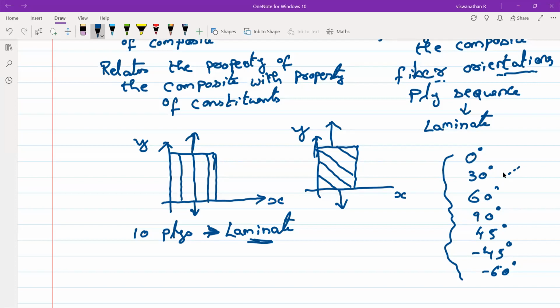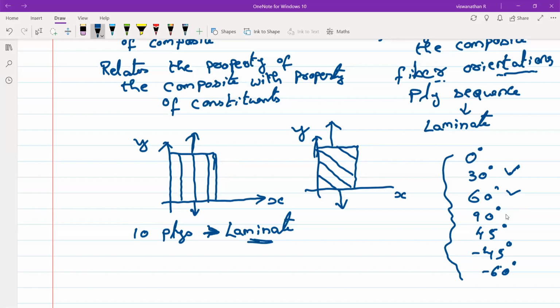How do you keep this? The fiber is like a cloth material, so you can use a protractor, fix the angle, and then place it. So the fiber will be at that particular angle.